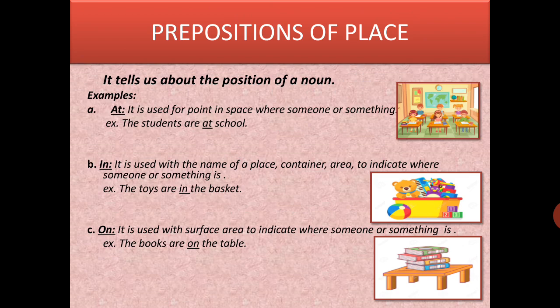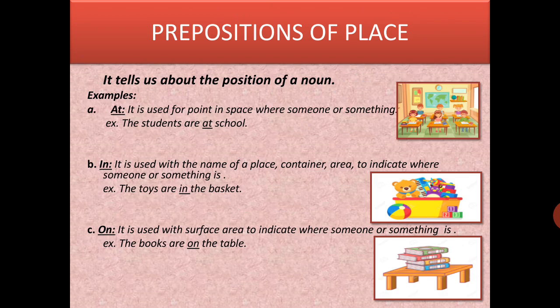For example, if you see this basket and there are some toys, उसके अंदर toys हैं, that place is covered. So hence we can say that the toys are in the basket, क्योंकि बास्केट के अंदर है. I am sitting in the room. मैं अभी इस वक्त रूम में बैठी हूँ, I am teaching you. So I am in the room. तो in word again is telling you कि मैं कहाँ हूँ, उस रूम के अंदर. So it's a container, the room is the place where I am inside it.